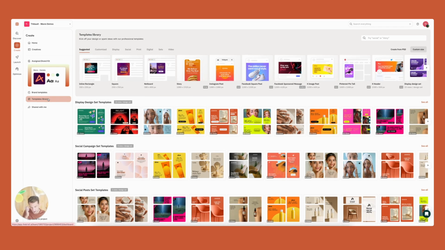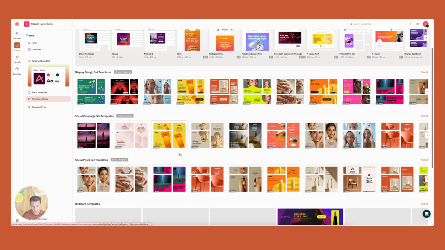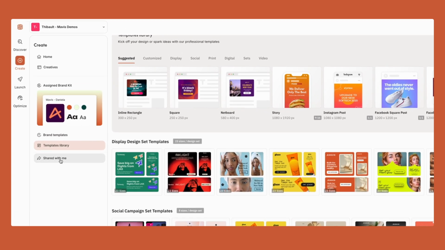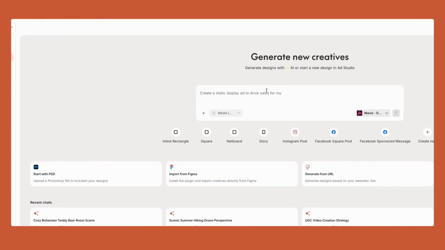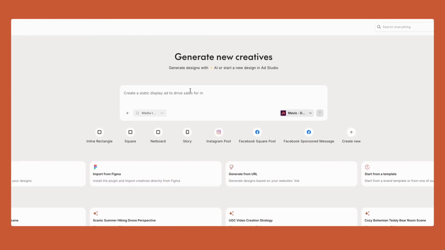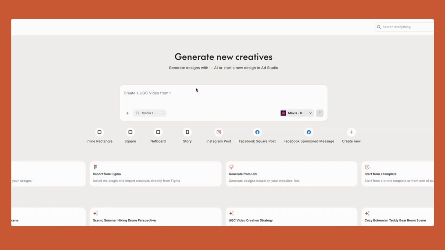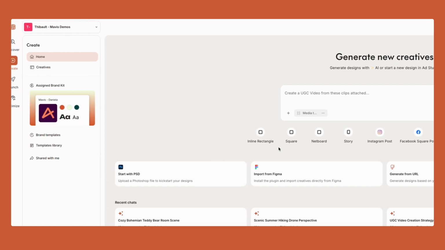One of the things that's pretty awesome with Debrief is that we have ad sets. So you can, from one project, have all the different sizes included, so you can get started from that. And then here, the projects that were shared with you or your team. I'm gonna go back here, and here at the top, you can see we have the chat, and we're gonna go into detail about how you can use that in a few minutes, but you can start and create from AI. When you select the chat, you lead with AI, and the entire interface leads with AI and prompts. When you deselect that, you can also use the more traditional method using templates.